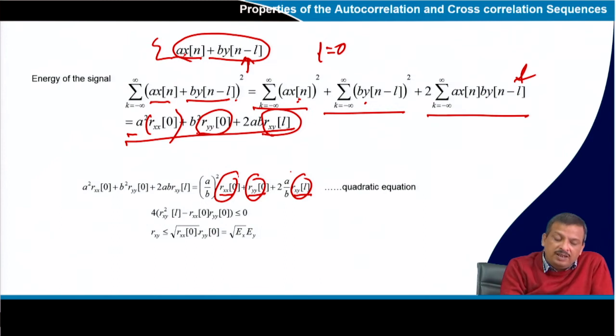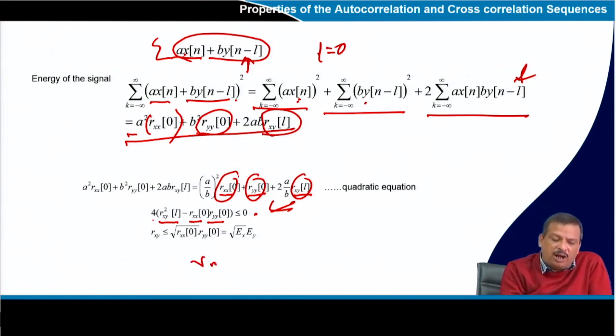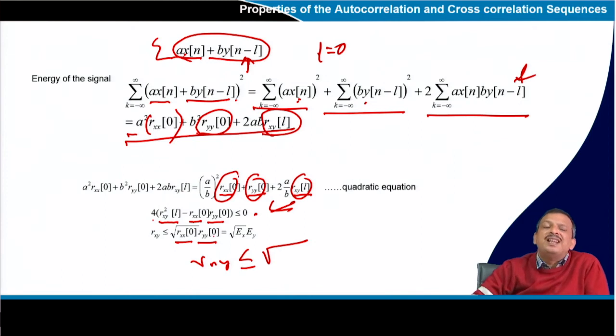So, from here I can find that 4 times Rxy square minus Rxx 0 and Ryy 0 must be less than or equal to 0. That means I can say Rxy is less than or equal to the root of Rxx 0 times Ryy 0, the geometric mean.